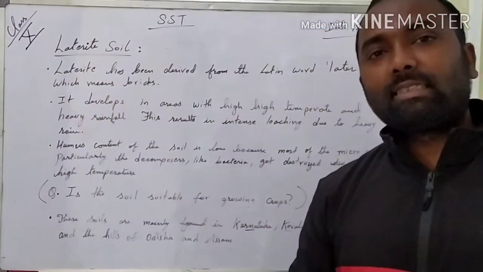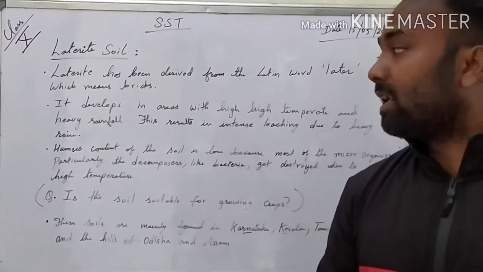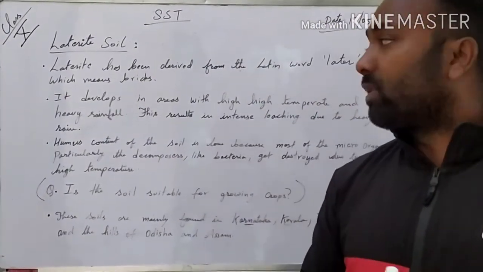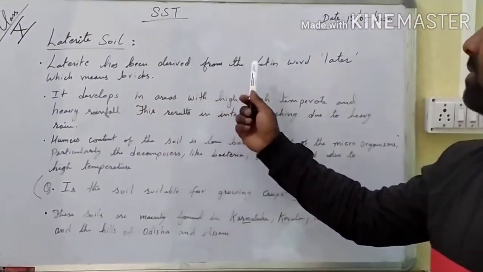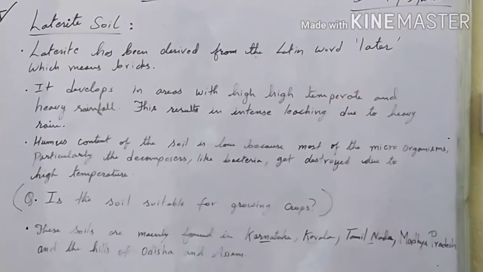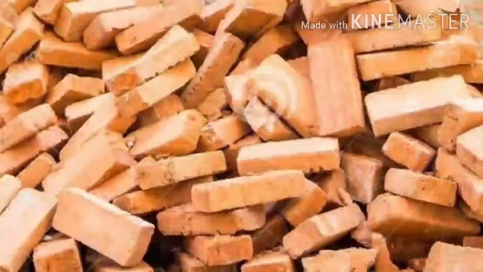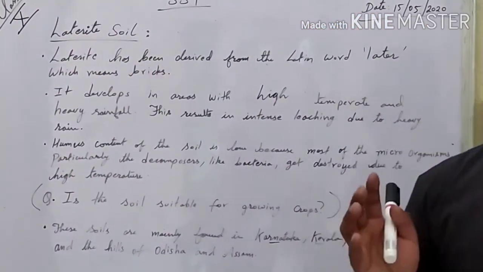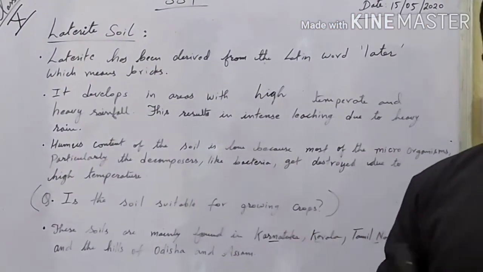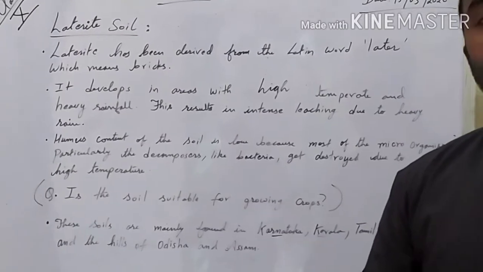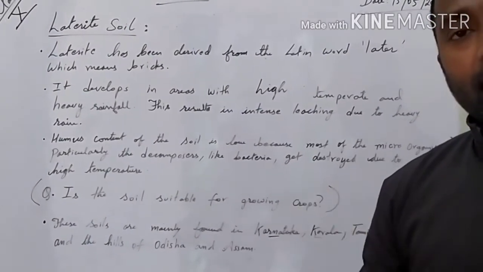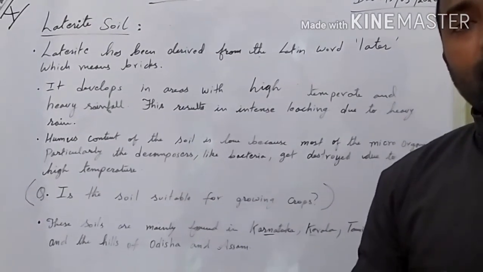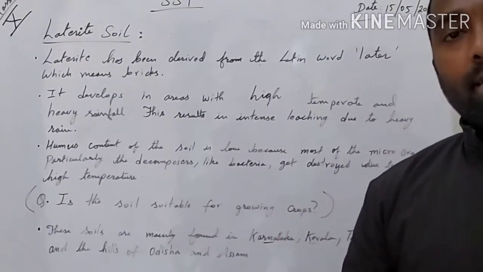Now let us understand another soil type that is found in India, and that is the laterite soil. Laterite soil has been derived from the Latin word later, which means brick. It develops in an area with high temperature and heavy rainfall. That means it develops especially in an area where the temperature is very high and the rainfall is heavy.